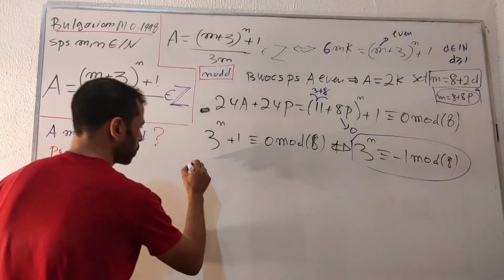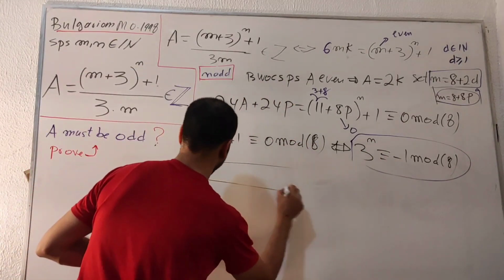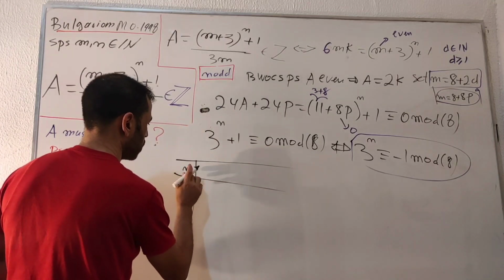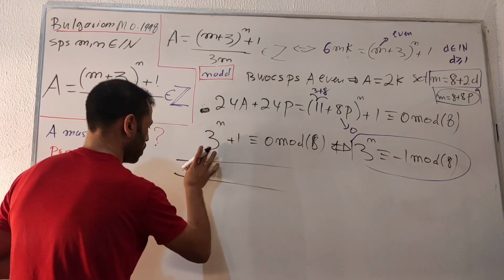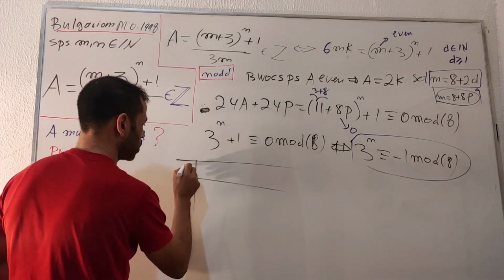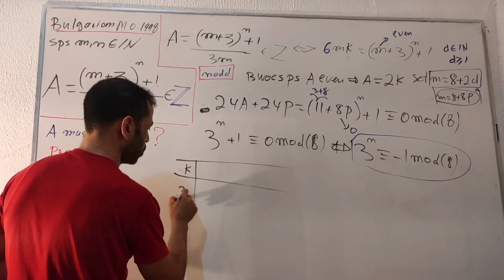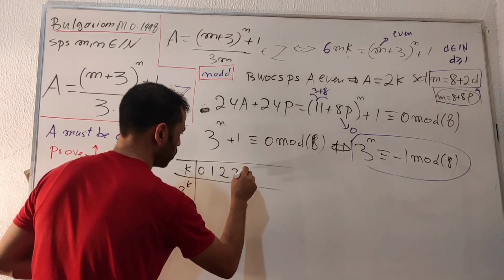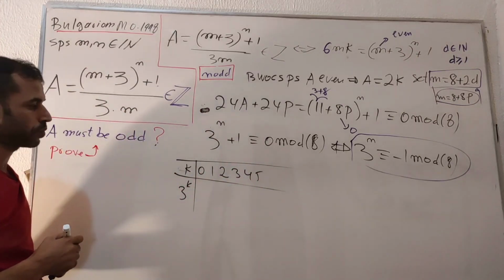Let's do that. Let's take the general case, k, and 3 to the k. Here are the following values: 0, 1, 2, 3, 4, 5, and so on and so forth.